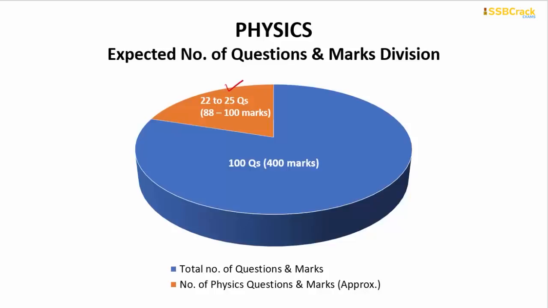Okay, so of the 100 questions, that means from the 400 marks, you can score 88 to 100 marks if you have the potential to completely study physics. If you can completely attempt all the physics questions correctly, then I can assure you that you can score around 88 to 100 marks very easily. So concentrate on the physics section.